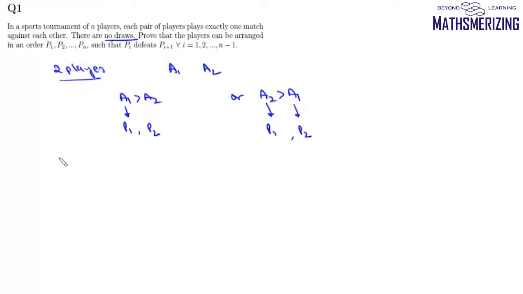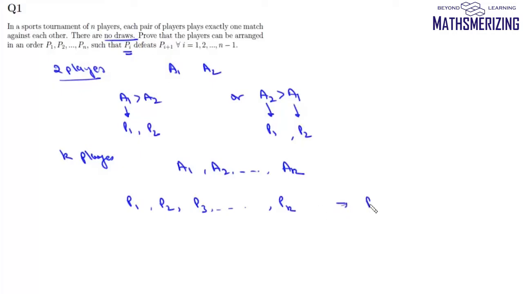Now let us assume that it is true for K players. So we have K players, A1, A2, A3, ..., AK. Now we can arrange them in such a way that Pi defeats Pi plus 1. So the condition here is Pi defeats Pi plus 1. Now we'll consider the case when we have K plus 1 players.